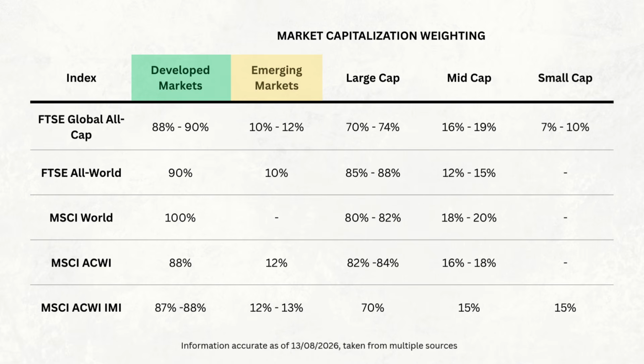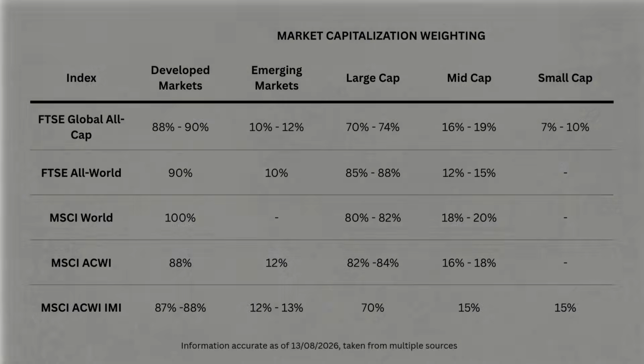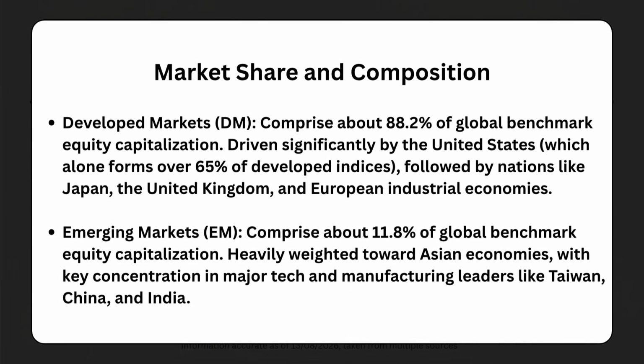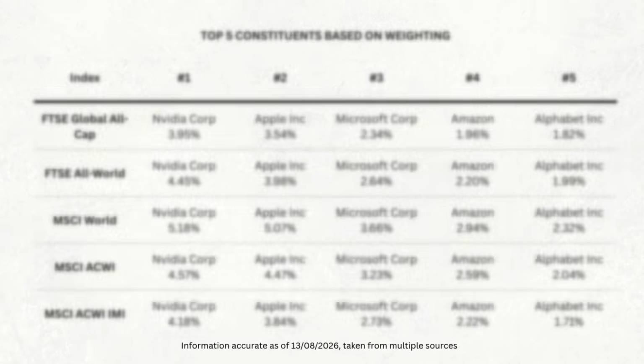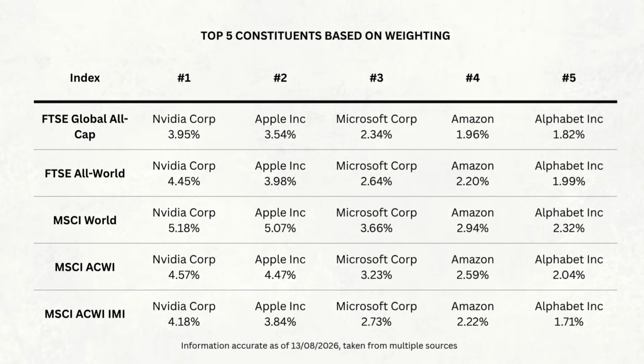The same principle applies when we look at emerging markets. Adding emerging markets gives you exposure to a different group of countries and companies, and that certainly matters. But developed markets, particularly the United States, make up a very large proportion of global stock market capitalization. So adding emerging markets doesn't suddenly turn your portfolio into something completely unrecognizable. In fact, if you compared the 5 indexes based purely on their largest holdings, you would probably find a lot of familiar names appearing again and again. The biggest global companies are so large that they tend to feature prominently across most broad global indexes.